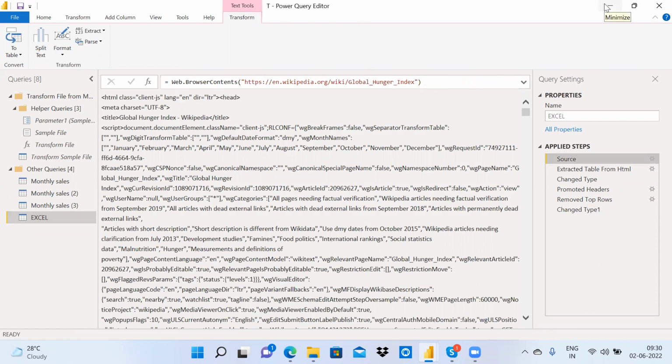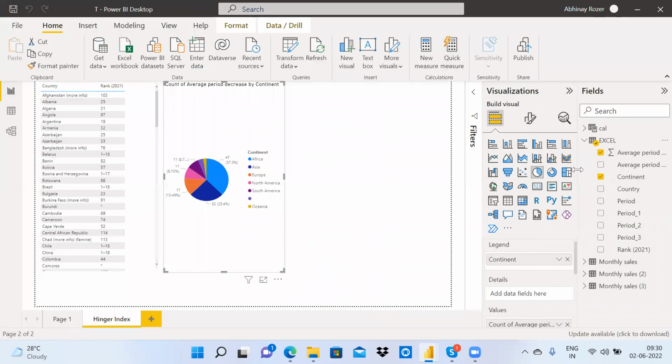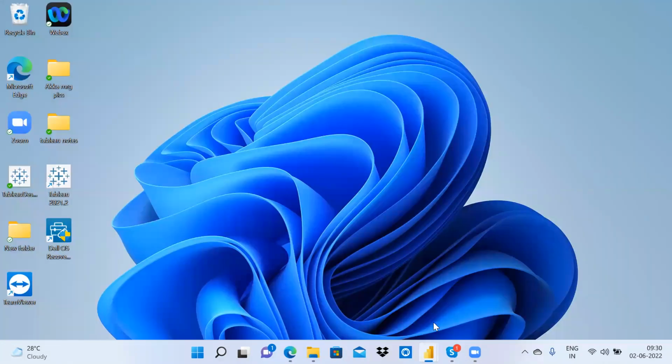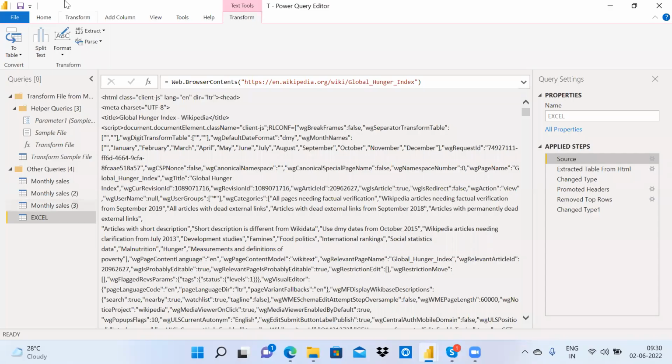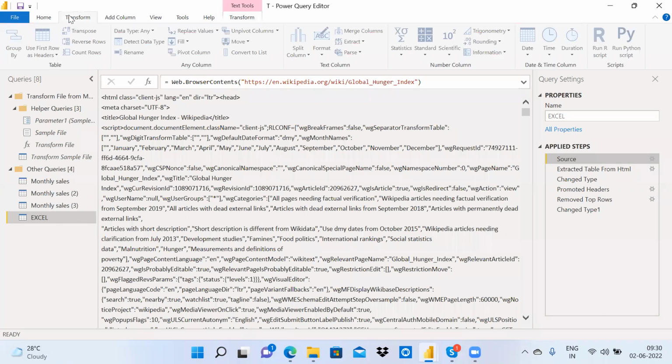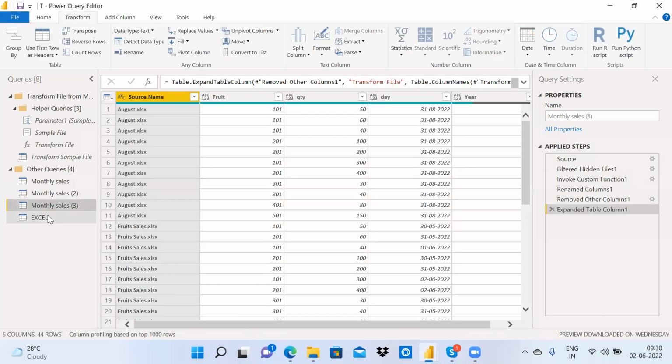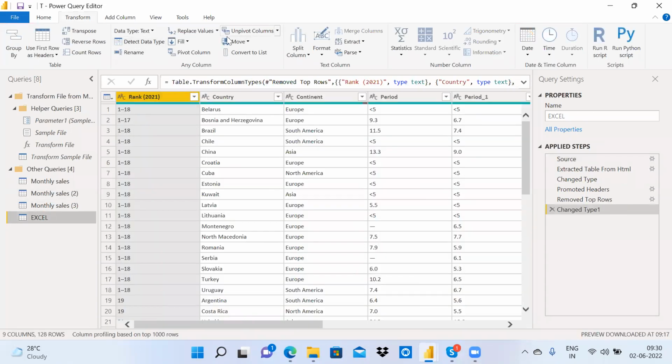I changed the source without changing any columns or any table. This is called source migration. We can migrate from any source to any source using this advanced editor code. Simply, we need to go to the advanced editor and change the code.